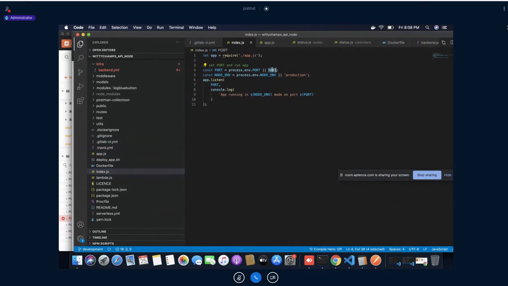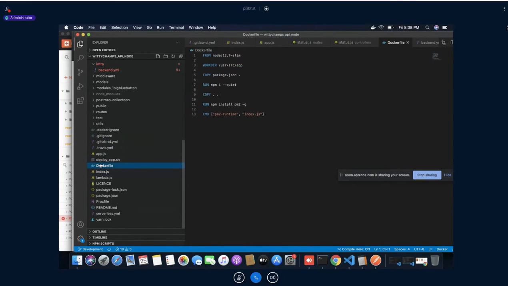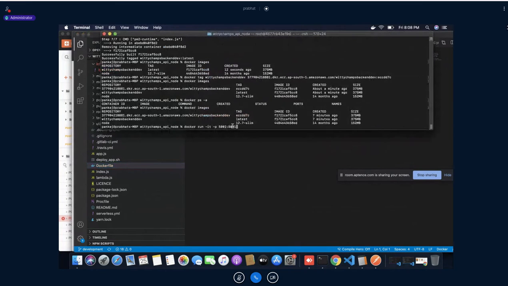See here, I have defined that this should run on port 5001. You may have to define it anywhere; I have not defined it. So technically our internal port is 5001. This is the internal port, and this is our external port.